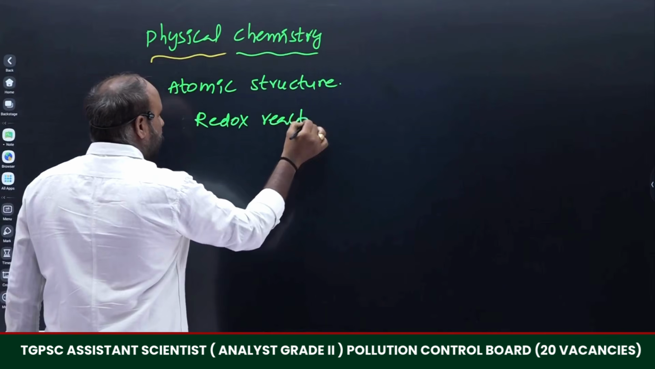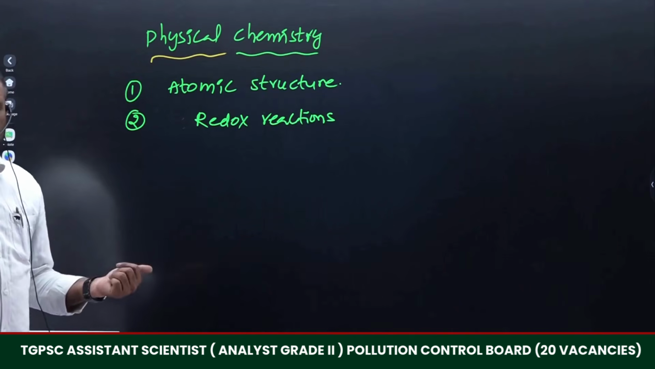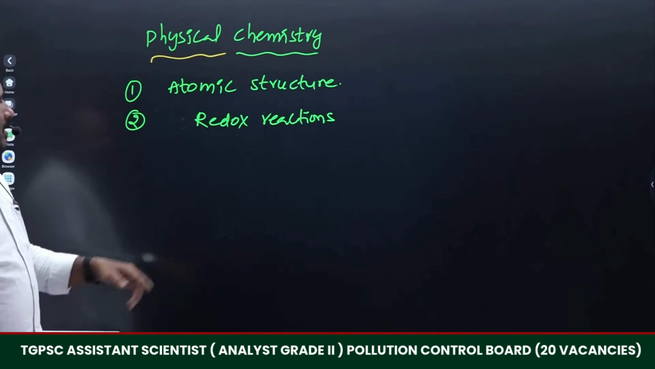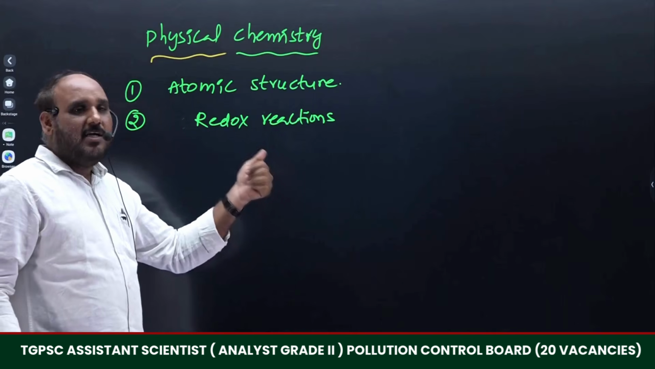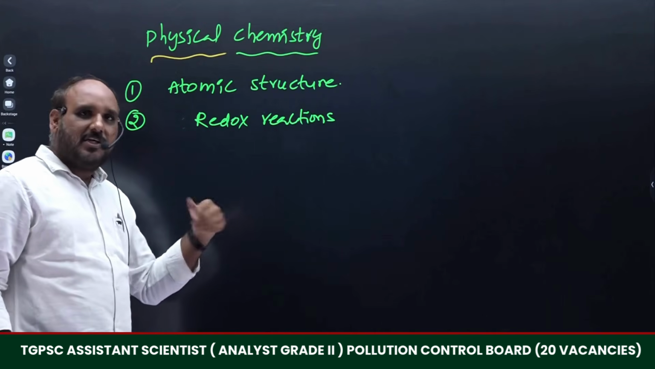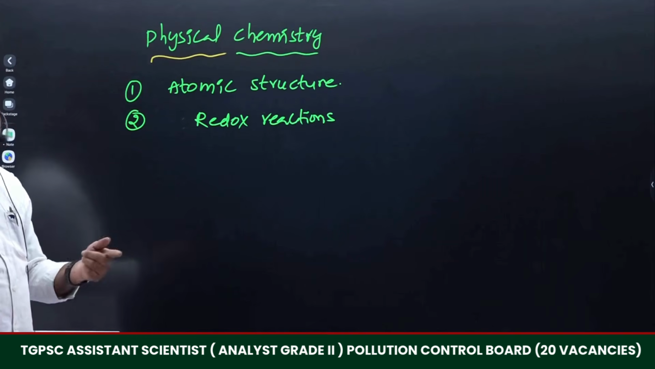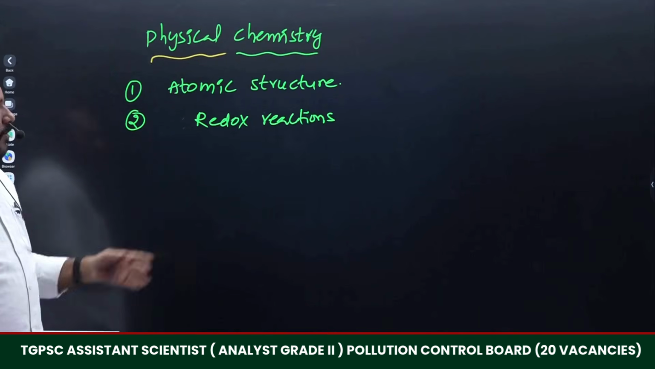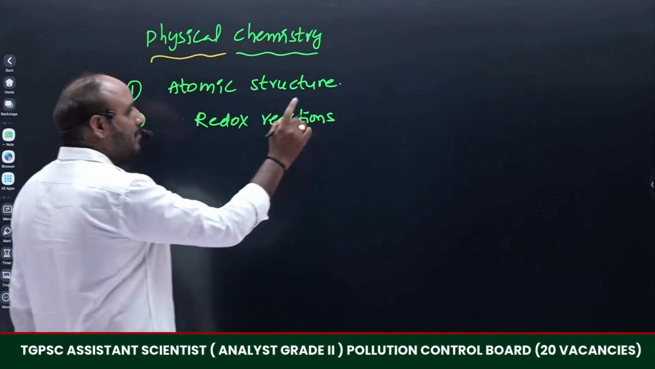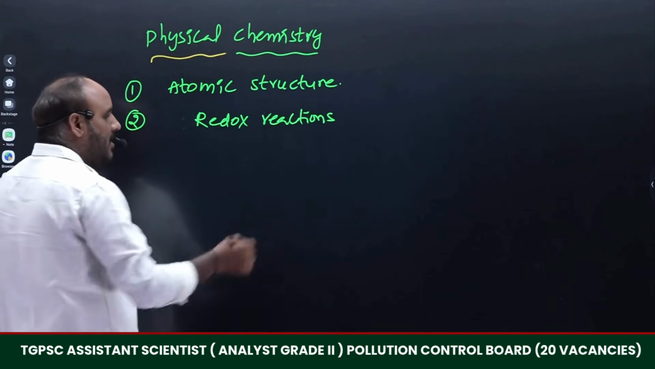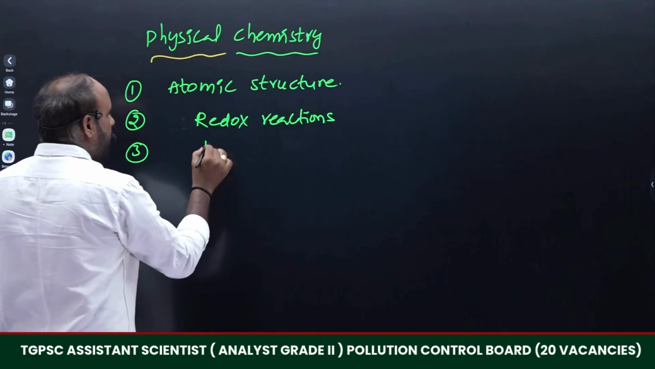Redox reactions. The redox reactions will cover oxidation states and oxidation numbers. Whenever we have to understand redox reactions, definitely we'll go with oxidations and reductions. Whenever a reaction is carried out where both oxidation and reduction occur, such reactions are called redox reactions. How many types of redox reactions are there, how we have to write them, and particularly balancing of redox reaction equations will be mentioned in the syllabus. Then coming to the third one, thermodynamics.